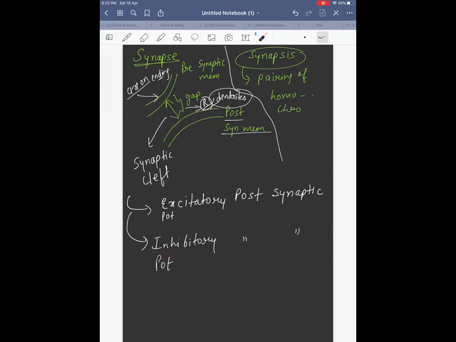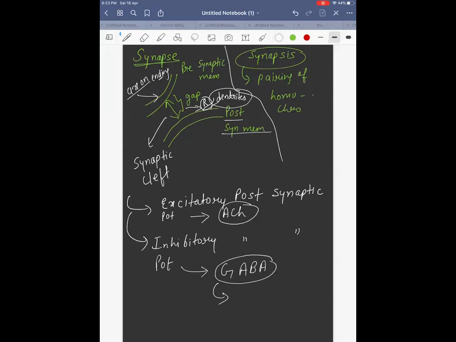The most common excitatory chemical is acetylcholine. The most common inhibitory chemical, which causes inhibition, is GABA.